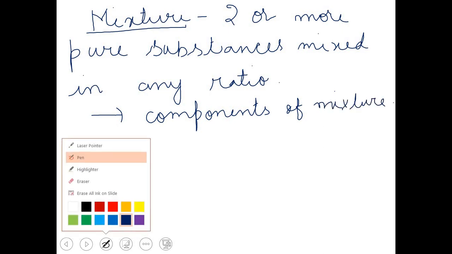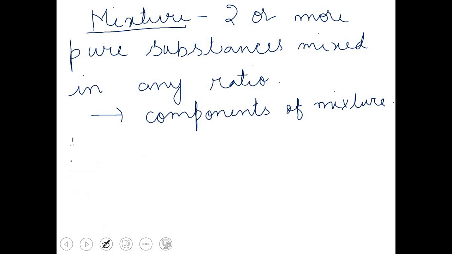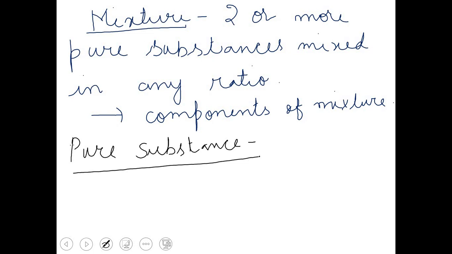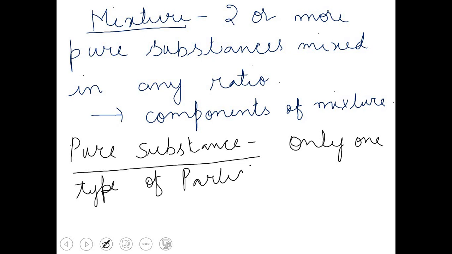Now I would like to discuss about the pure substances. What are pure substances? Students, pure substances are always made up of only one type of particles. They consist of only one type of substance. We will discuss in detail about what are these particles.